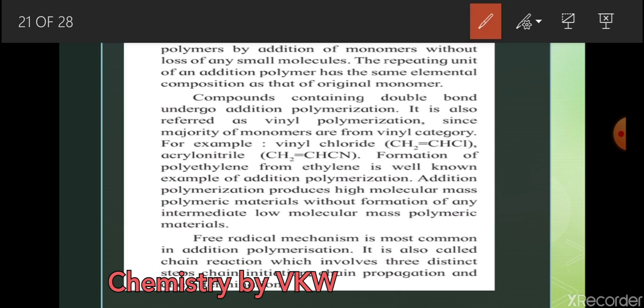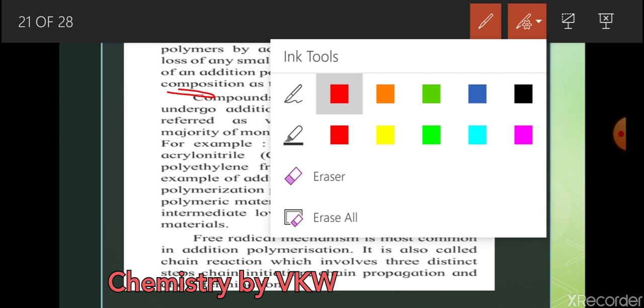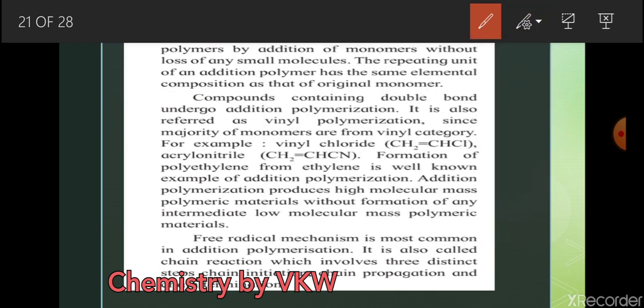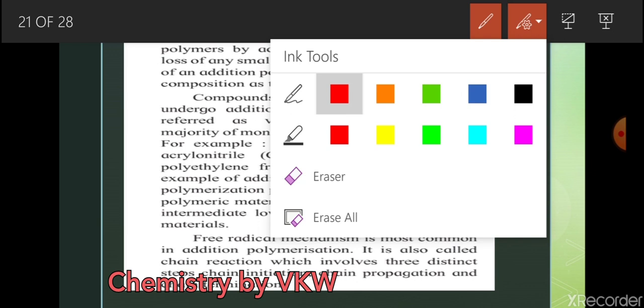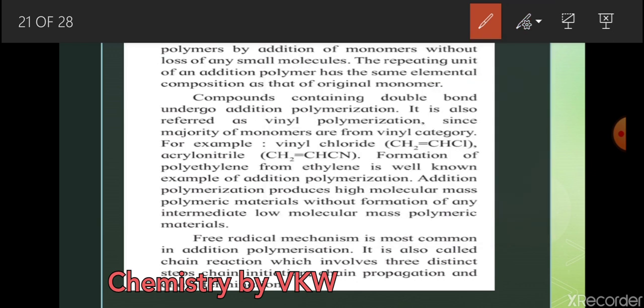Students, if we are observing here, polymers by addition of monomer without loss, this is the important word, without loss, we have to see that. And without loss means it is addition polymerization.